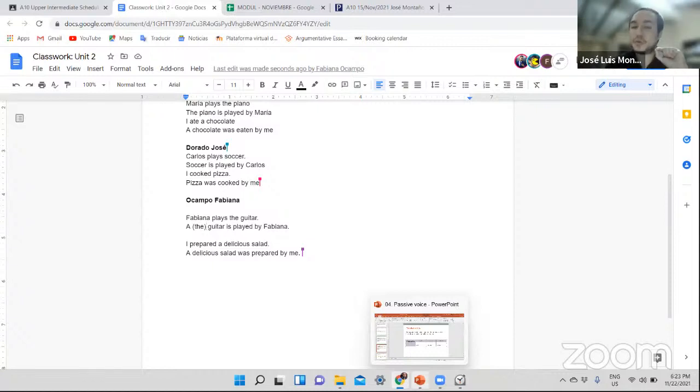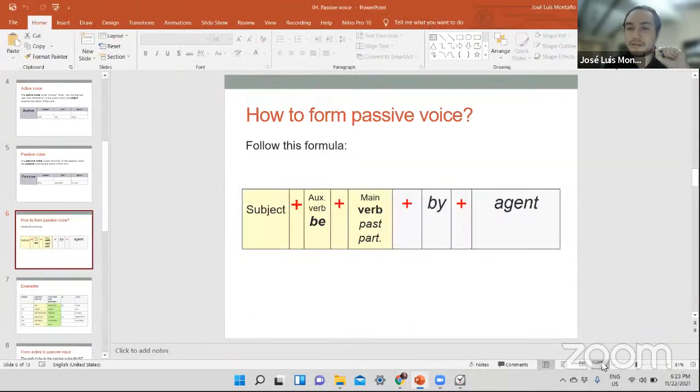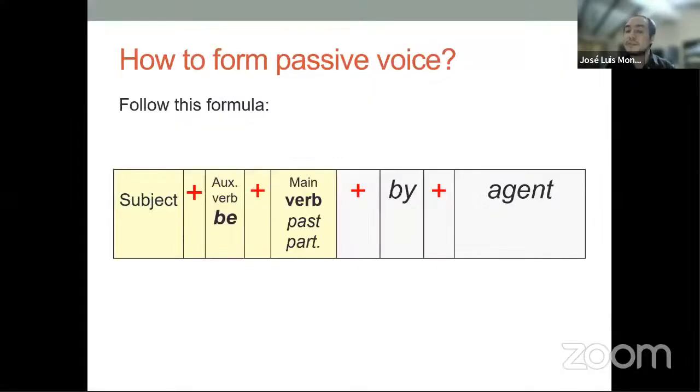And we're going to start working together by doing the following. First, this is the formula that you all need to have. And I think that you do. But just to be sure, you always need what? The subject, of course, plus the auxiliary verb, that is the verb to be: is, was, has been, have been, had been, right? Will be, is going to be, etc. The main verb in the past participle. That's very, very important, right? Always the past participle of the main verb.